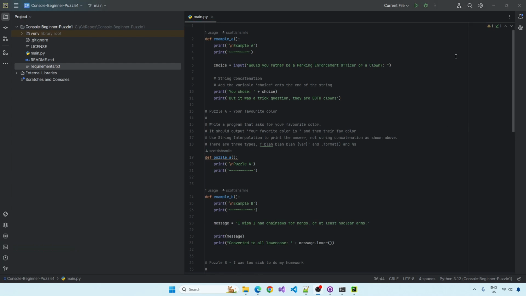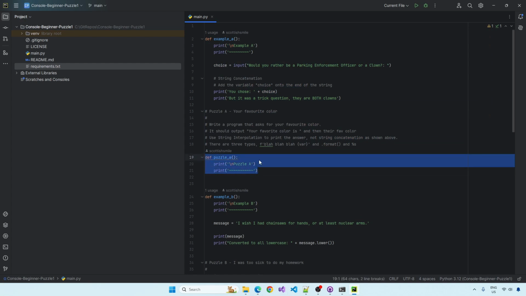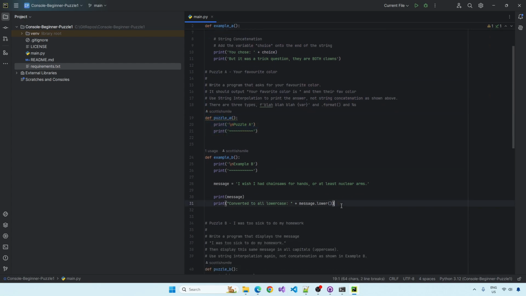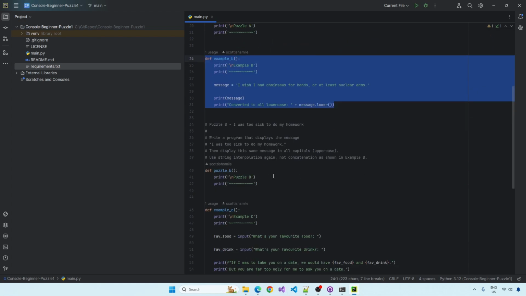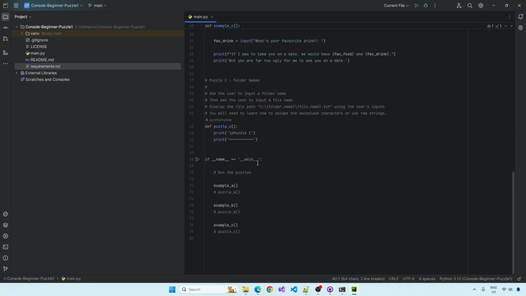So when you're looking at main.py, the first thing I'll draw to your attention is we have several functions. So we've got example A, puzzle A, example B, puzzle B. So we've got all these functions, examples and puzzles. At the very bottom we have this if __name__ equals "__main__". So this is really where the computer starts looking at the code. This is the main function, the main module.